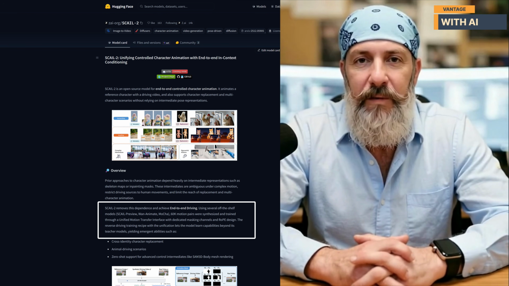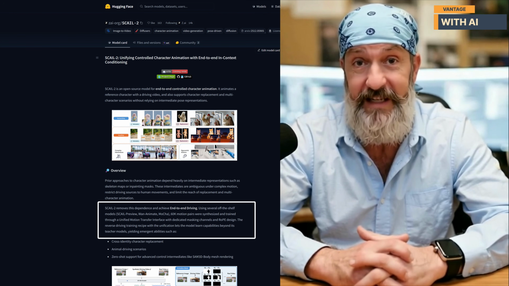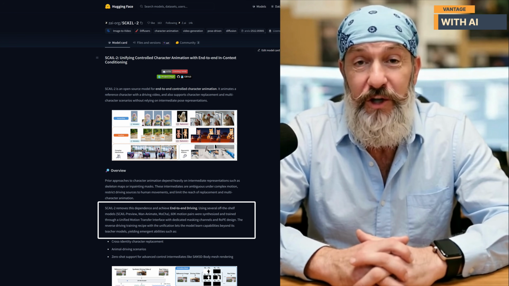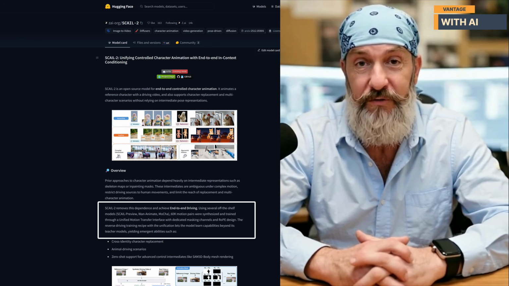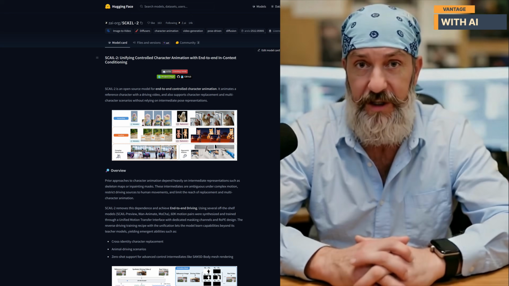To achieve this, the developers generated more than 60,000 motion pairs using multiple animation systems like SCAIL-Preview, OneAnimate, and Mocha. These datasets were used to train SCAIL-2 through a unified motion transfer framework designed to learn motion across many different animation styles and sources. The result is a model that not only matches many capabilities of its teacher models, but also demonstrates several impressive emergent abilities. These include cross-identity character replacement, animal-driven animation scenes, and even zero-shot support for advanced control inputs such as SAM 3D body mesh rendering.